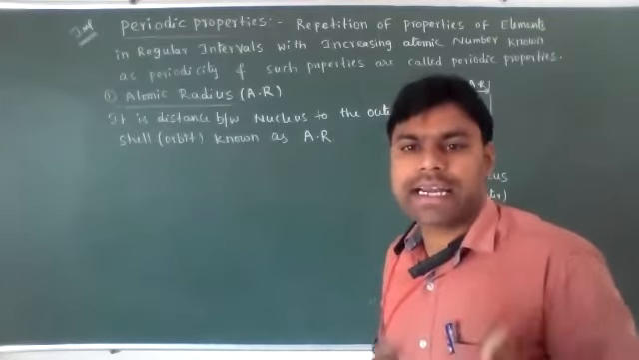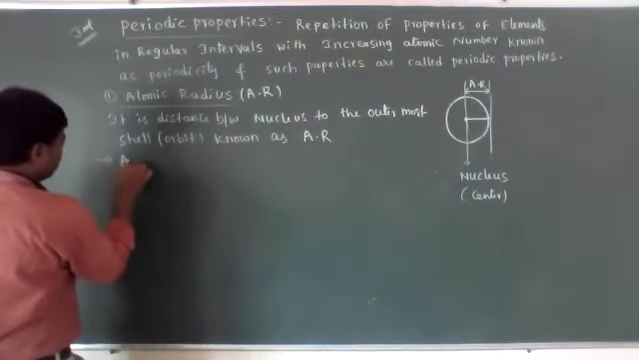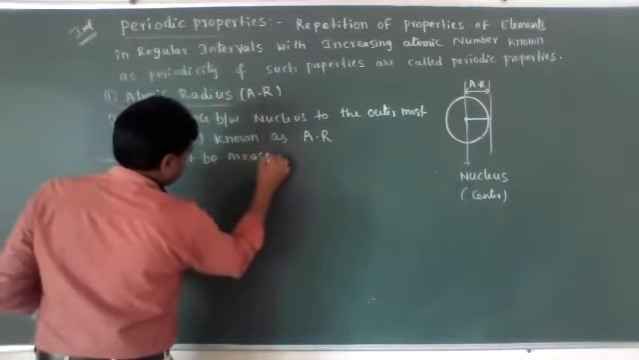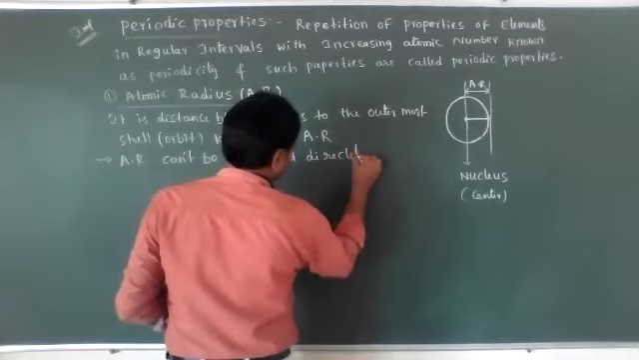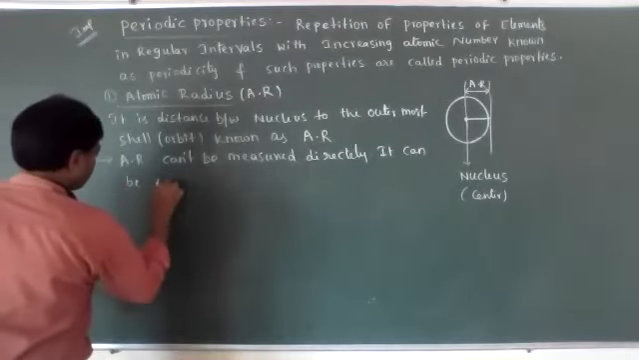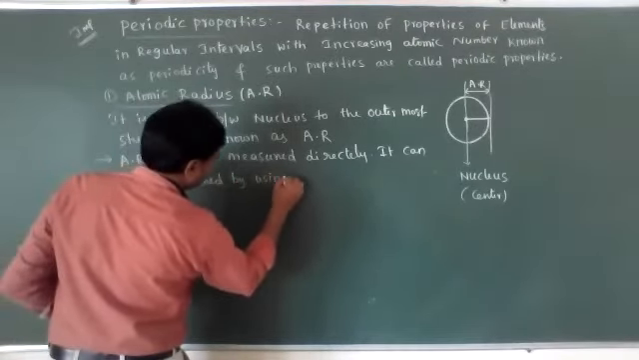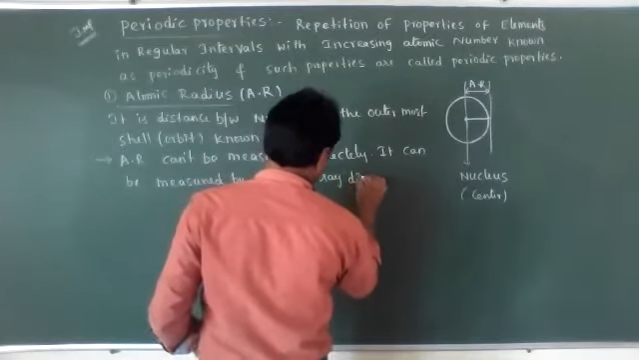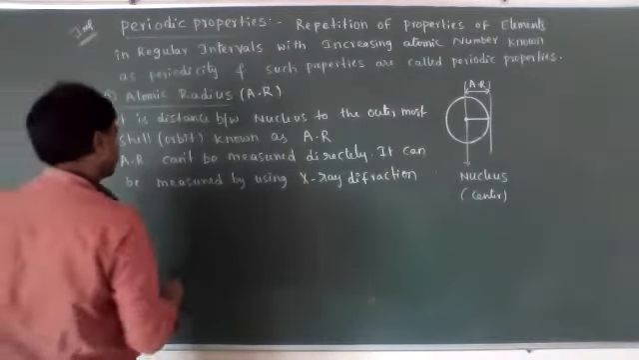Because the atom is invisible and very small, we can't measure the atomic radius directly. The atomic radius can be measured using the X-ray diffraction method, or X-ray diffraction technique.